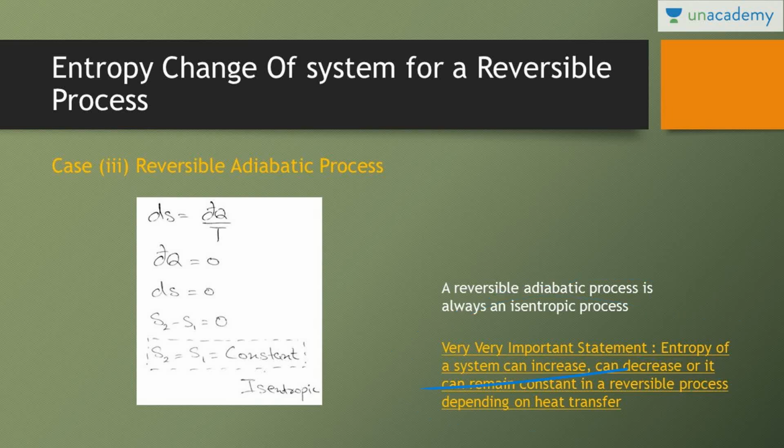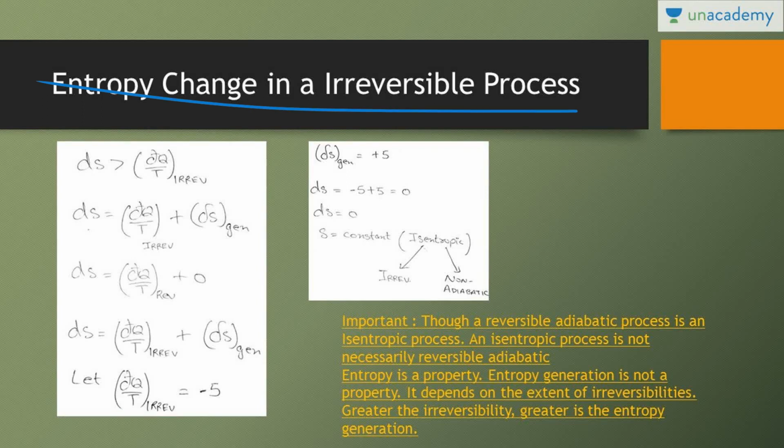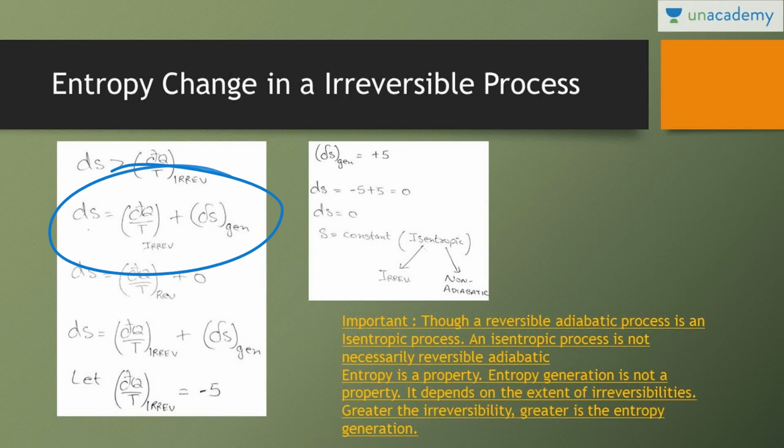Entropy of a system can increase, can decrease, or it can remain constant in a reversible process depending on heat transfer. Now entropy change in an irreversible process. For irreversible process, the equation is ds is greater than dq by t irreversible. If we have to make this equation equal on left hand side as well as on right hand side, we have to add something on right hand side. So the equation becomes ds is equal to dq by t irreversible plus delta s generation.